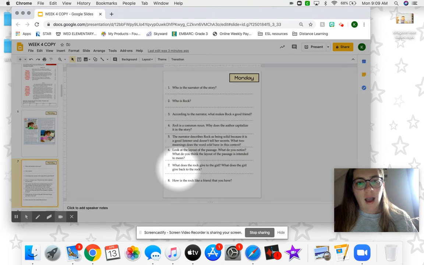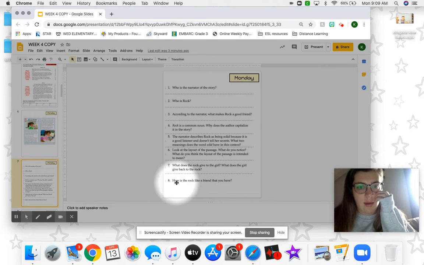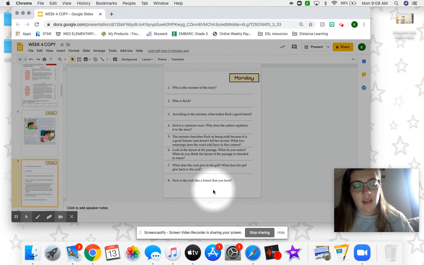What does the rock give to the girl? What does the girl give back to the rock? So you could say, the rock gives the girl blank, and then the girl gives Rock blank. Number 8, how is the rock like a friend that you have?